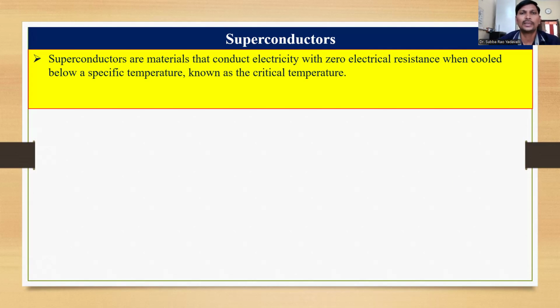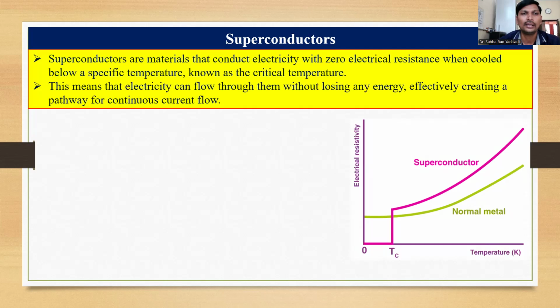So, the materials which offer zero resistance are called superconductors. And here the electricity can flow through them without losing any energy. That means it passes 100% of the energy, effectively creating the pathway for continuous current flow.